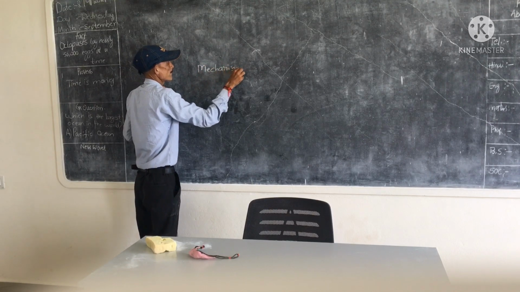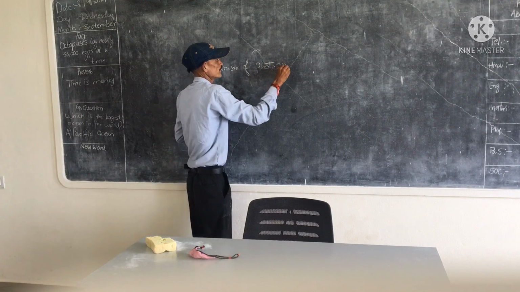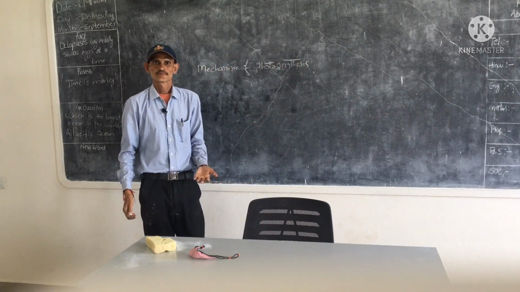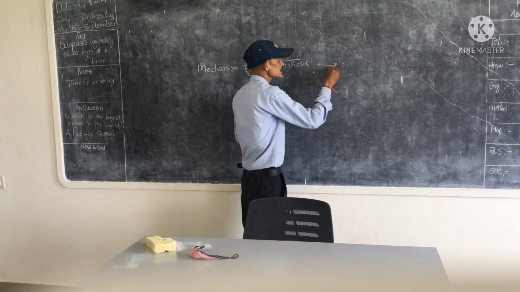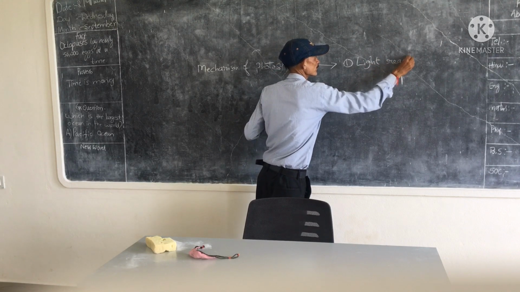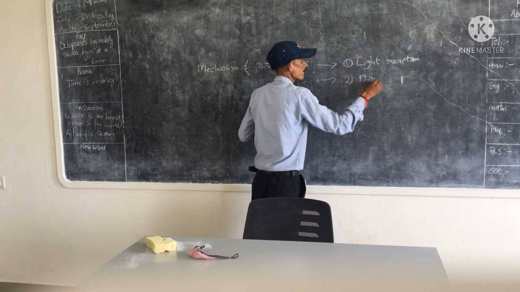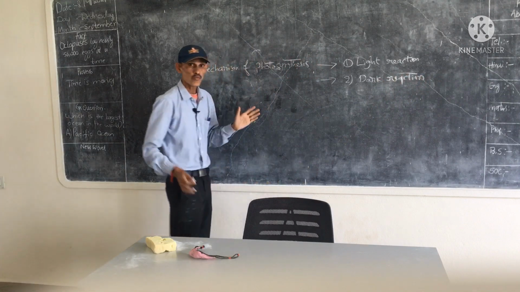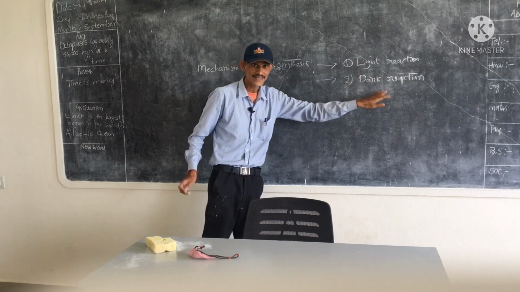Mechanism of photosynthesis. You know that mechanism of photosynthesis consists of 2 types of reactions. First one is light reaction. Second one, dark reaction.